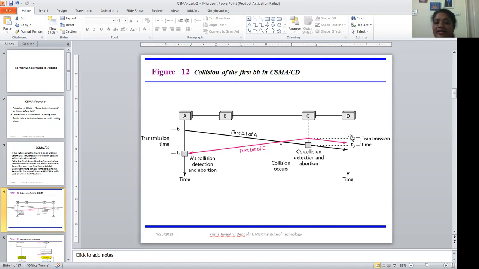But at T2 the transmission of C's frame takes place, and at T3 there is a collision of two frames, the first bit of A's frame and the first bit of C's frame. So by T4 the collision has taken place.